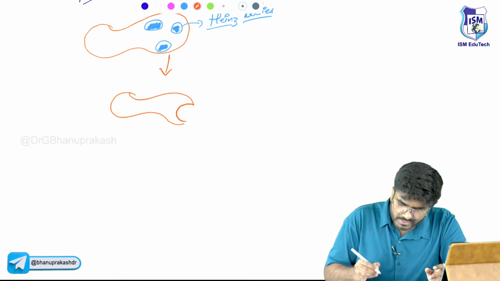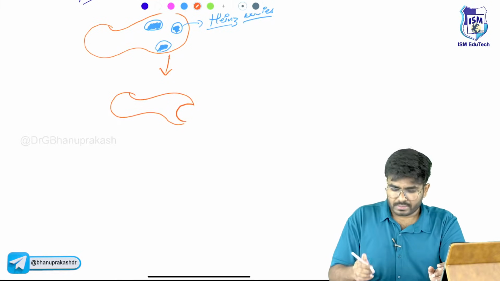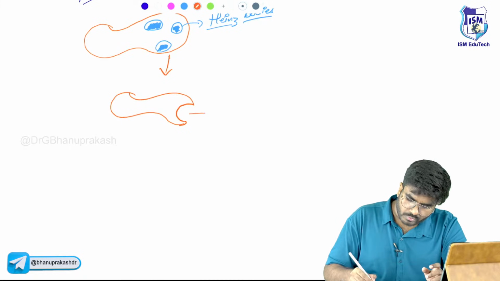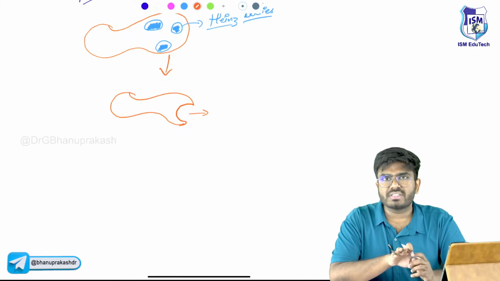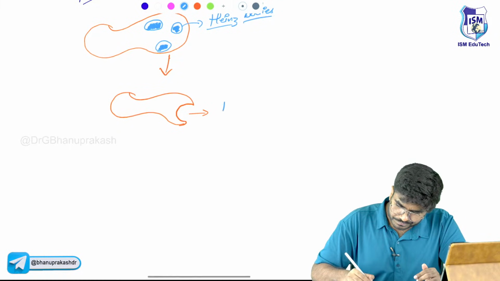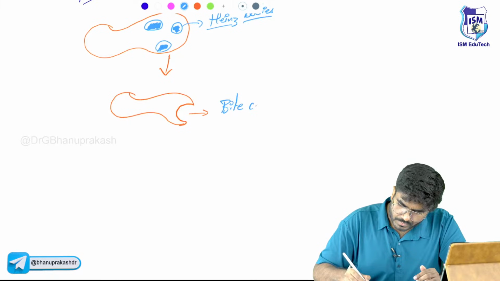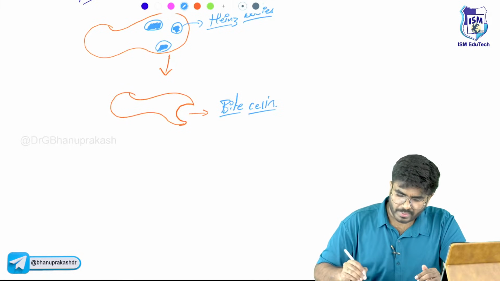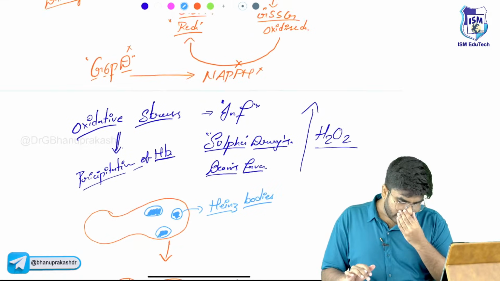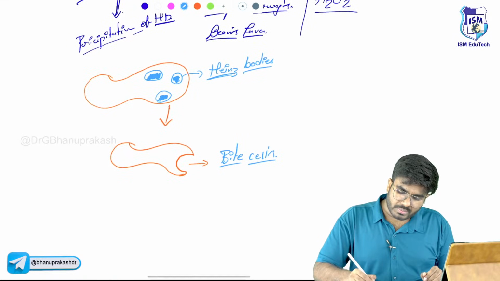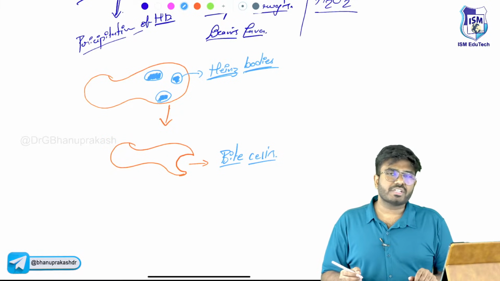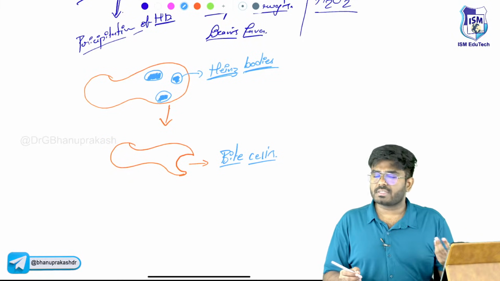That area is removed, the place where the Heinz bodies are. It looks like the splenic macrophages have taken a bite out of the RBC. So these are called bite cells. Bite cells are going to be seen in G6PD deficiency anemia. Heinz bodies are seen in G6PD deficiency anemia, with intravascular hemolysis.